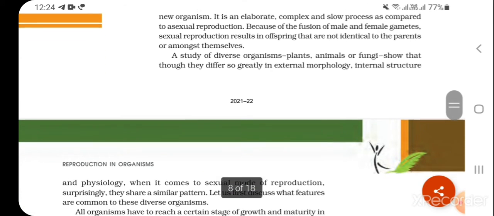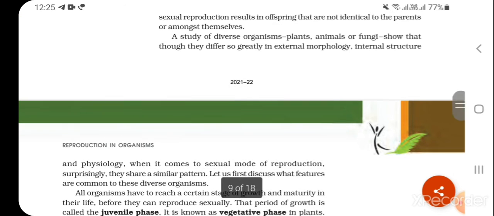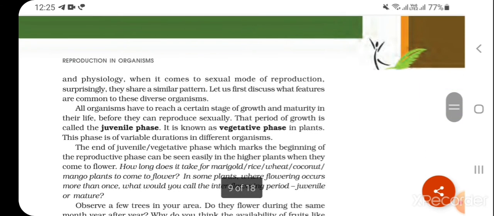A study of diverse organisms, plants, animals, or fungi, shows that though they differ so greatly in external morphology, internal structure, and physiology, when it comes to sexual mode of reproduction, surprisingly, they share a similar pattern. Let us first discuss what features are common to these diverse organisms.